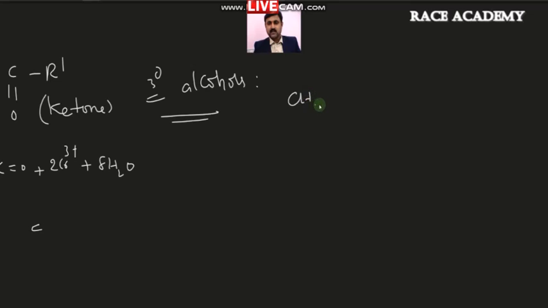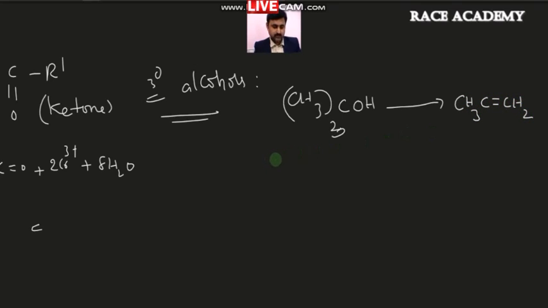Suppose you take tertiary butyl alcohol, then in the presence of copper metal, this will be converted into CH3, C double bond CH2.